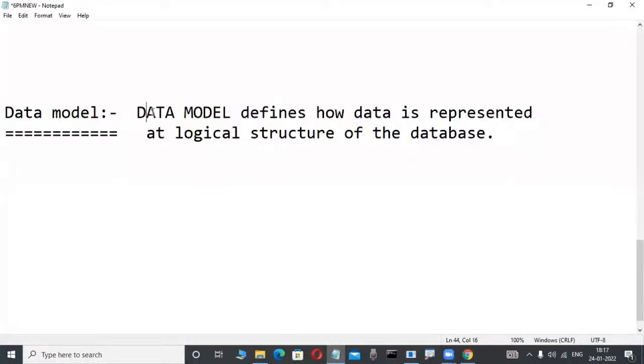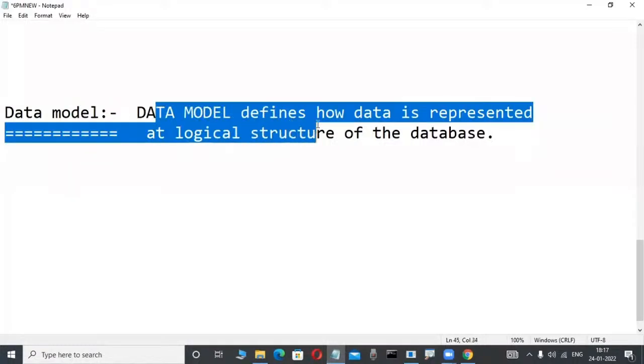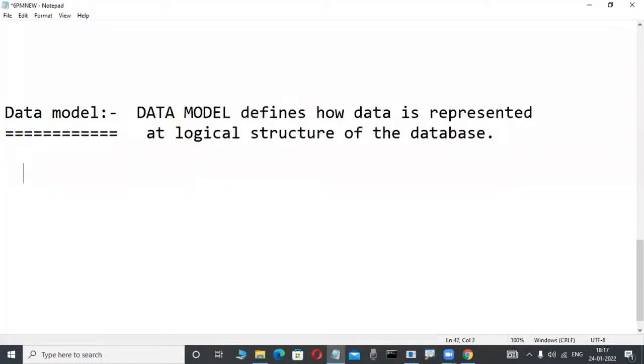But nowadays, observe here, a data model is nothing but how data is represented in the logical structure of the database. Concentrate here. From 1970 onwards, this data model is there, and in Oracle, which we are learning next. First, just roughly observe here.